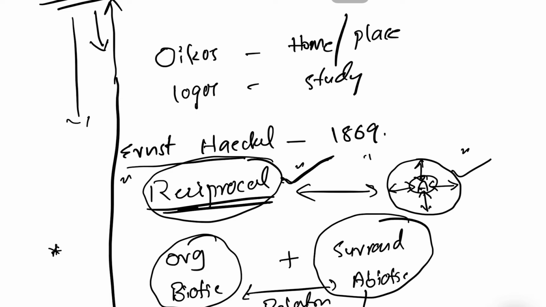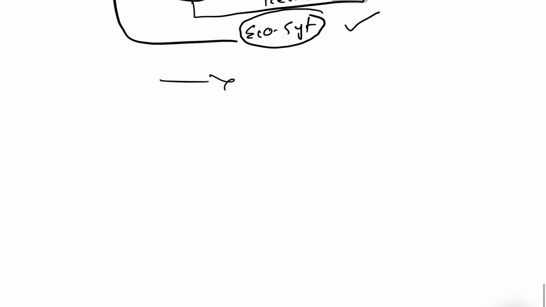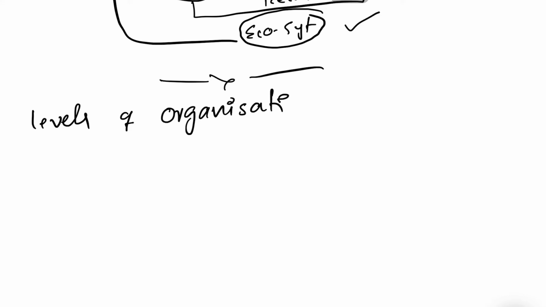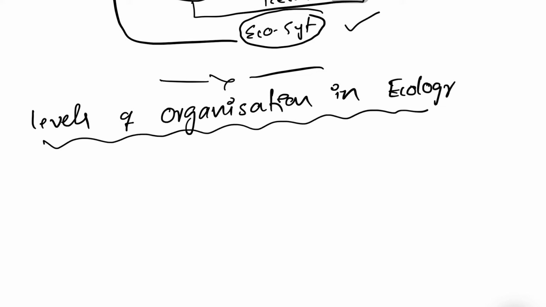So try to remember, ecology means the reciprocal relationship between organism with the surroundings. Now, another important definition in this class is levels of organizations in ecology. So in this particular process also, levels of organization also, we will learn some very important fundamentals as far as ecology is concerned.